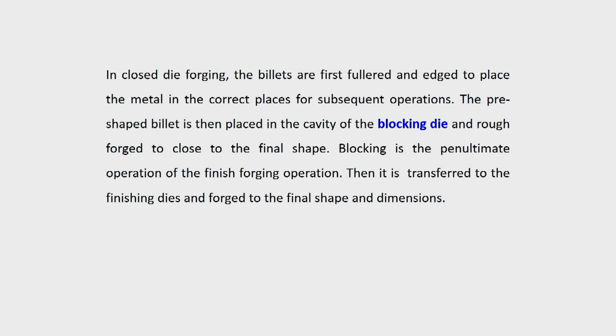So, blocker takes care of that. Blocker die has the size and shape only deviating slightly from the final shape. So, it is the penultimate operation of the finishing forging operation. This is then transferred from the blocking. All other operations are done, but then finally it comes to a blocking operation. Sometimes blocker die and the finishing die may be in one piece, sometimes it may be in different press also.